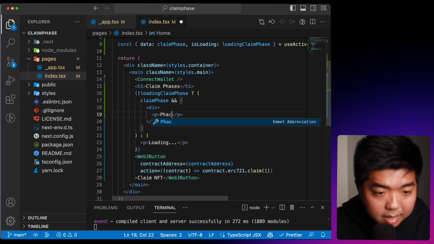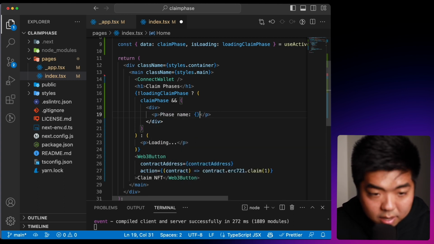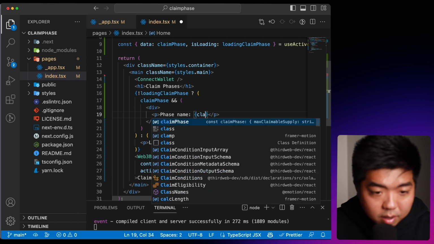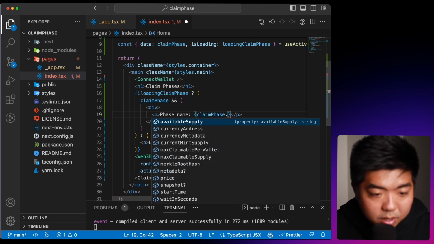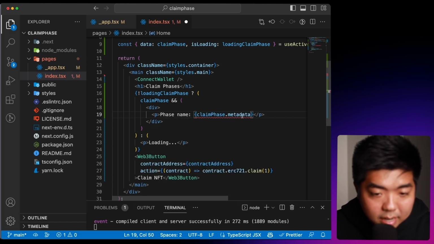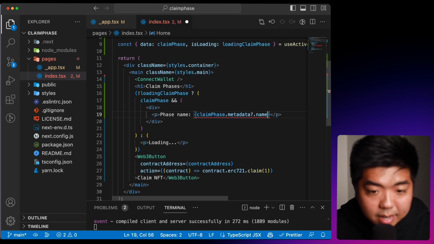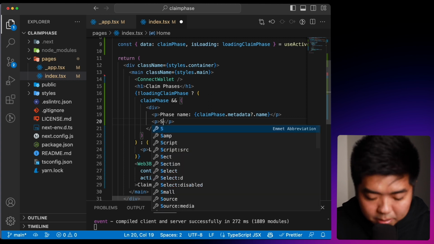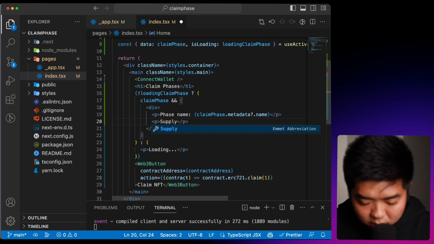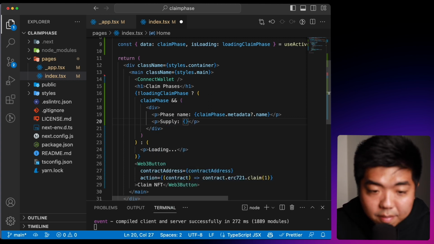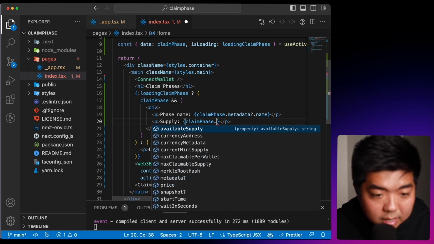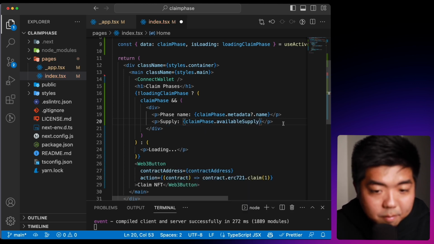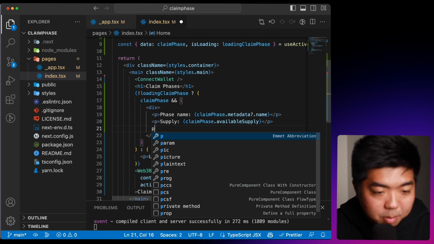So we'll say phase name, and under our claim phase, we can go under the metadata, and under the metadata, we have the name of the phase. We'll also display the supply, so how many NFTs are available within this phase. So we can do claim phase, and then we can do available supply, and we'll also check the price.